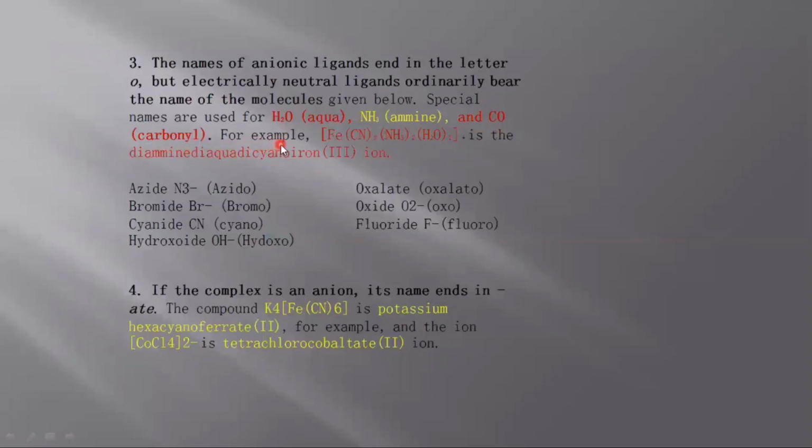So, for example, consider this [Fe(CN)2(NH3)2(H2O)2]+. This complex is named as diammine diaqua dicyano iron(III) ion.